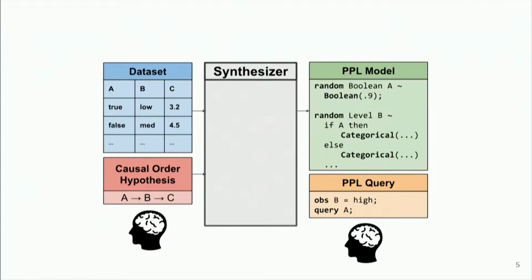Can we get that from synthesis? And so the question from my work is basically, can we go from blank page to full-on PPL model with minimal user inputs? And it turns out that as long as you restrict yourself to a particular class of input data, the answer is yes. So from this point forward, we'll ignore writing the queries. We're happy to let the user continue writing those. But we want to drastically reduce the amount of insight that the user needs to bring to getting the PPL model.